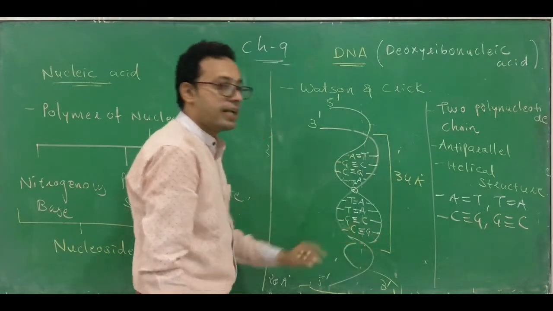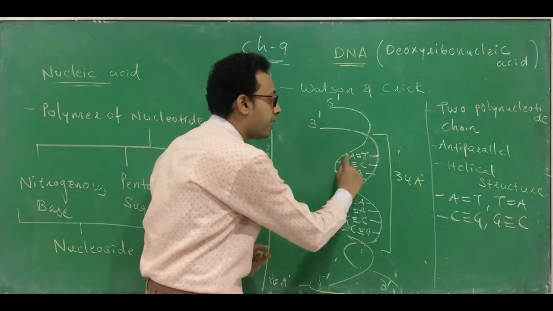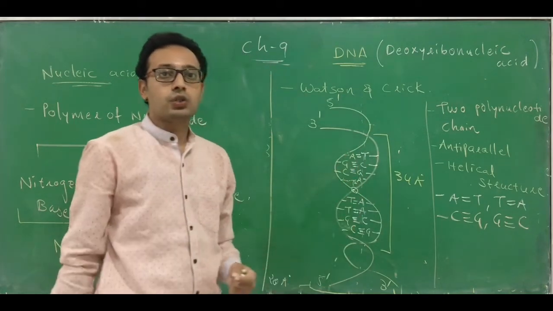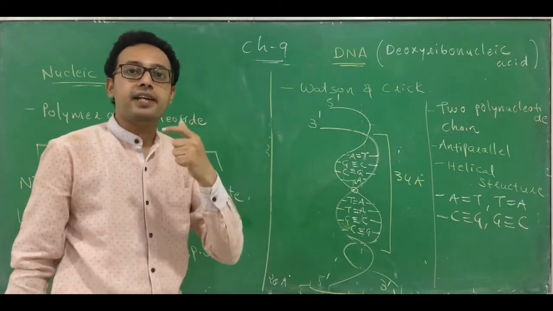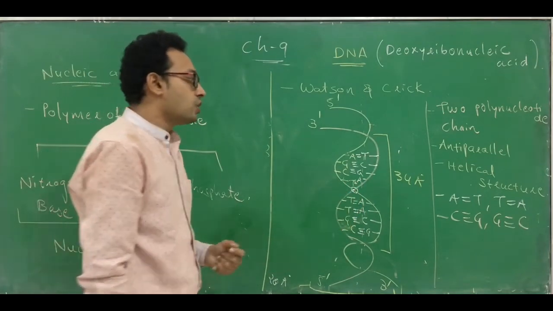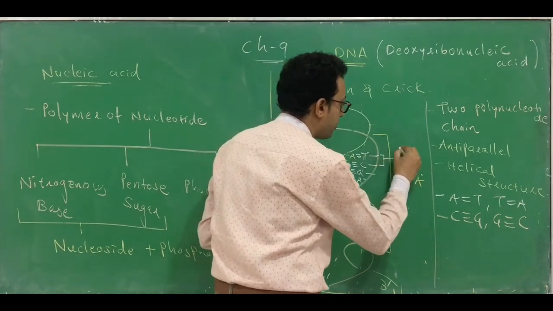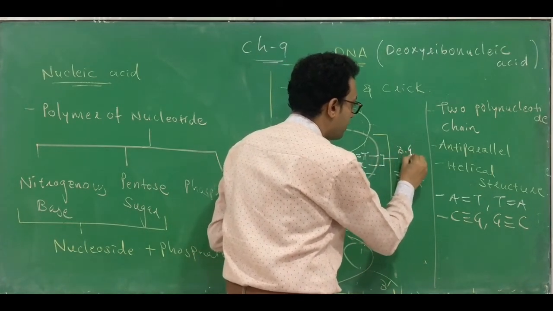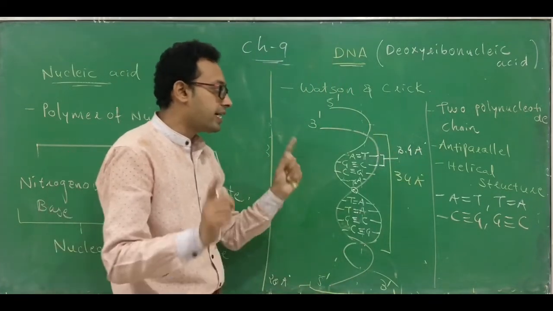Similarly, in one helix, how many nitrogenous base pairs? This is a base pair, so it is in a pair. How many nitrogenous base pairs are present? 10 nitrogenous base pairs are present. So the distance between two subsequent nitrogenous base pairs is 3.4 angstrom, which is 34 divided by 10. I can repeat.